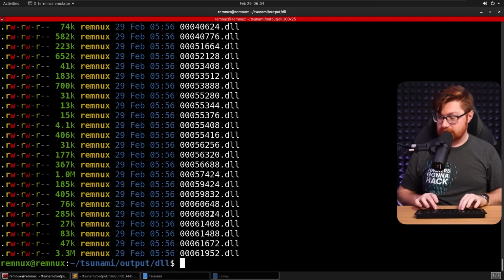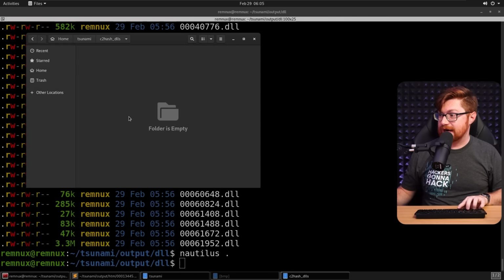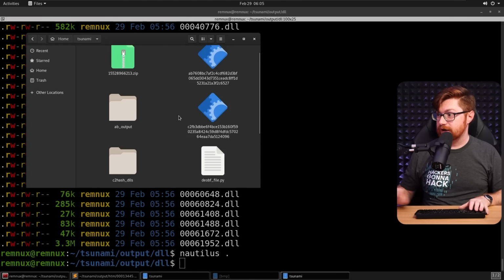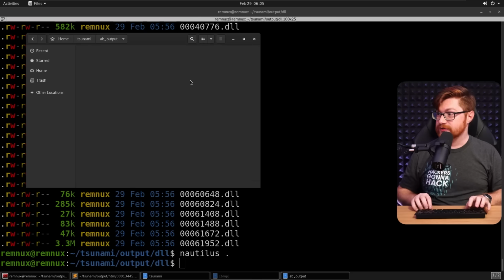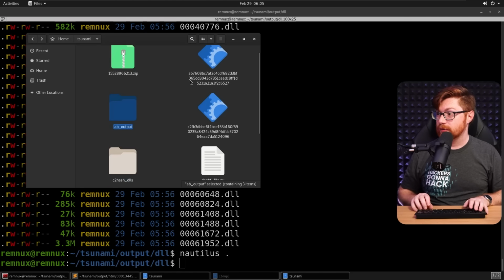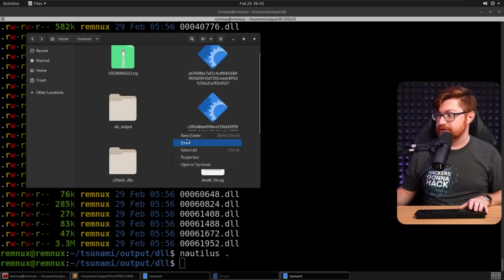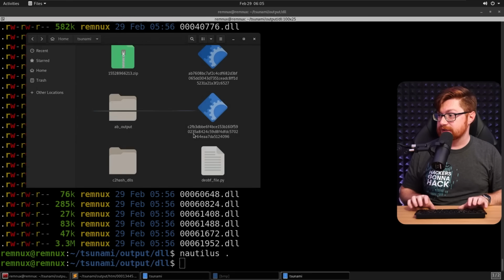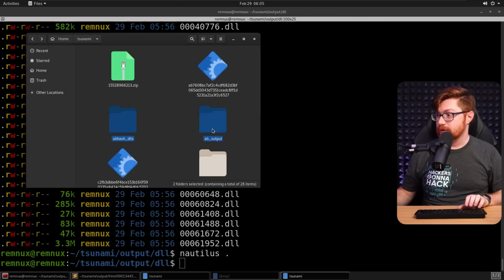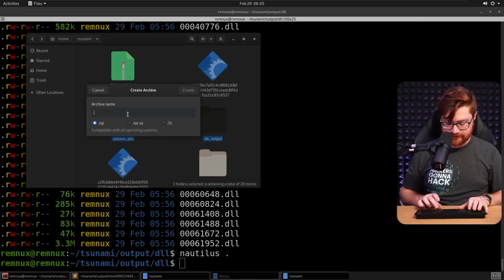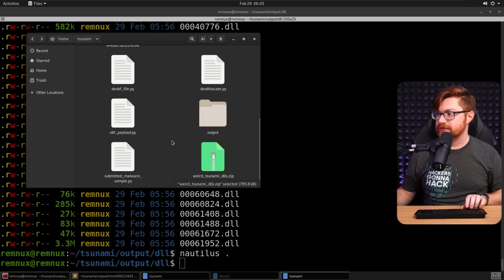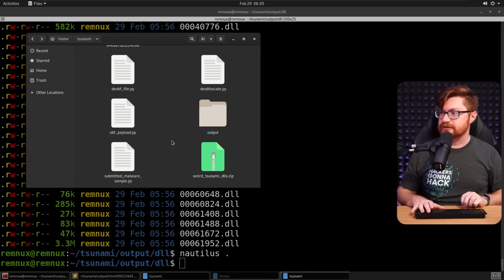Can I bundle all this up and make a directory, C2 hash DLLs, and I'll put all those in there, and then I want to get the AB DLLs just as well. So let me move those into a new directory, AB hash DLLs. That's fine. And then I want to make this an executable or a little archive, right? So we'll call these weird tsunami malware DLLs. That's fine. And now let me go fire up that other FLARE virtual machine to get that into Windows.